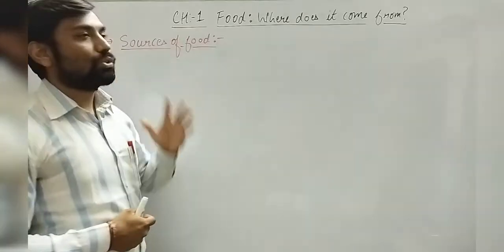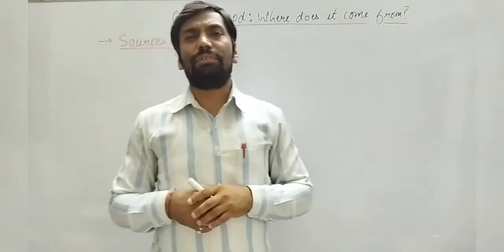What do you mean by sources of food? Source means a place from which we get something.